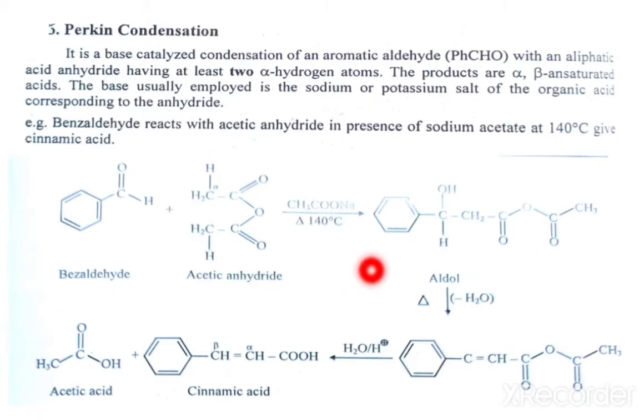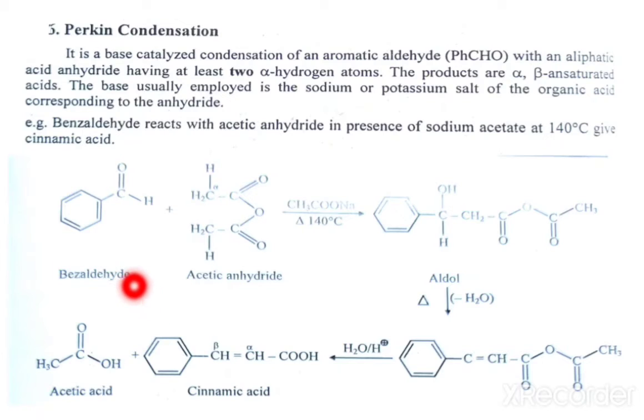The products are the alpha beta unsaturated acids. The base usually employed in this reaction is the sodium or potassium salt of the organic acid corresponding to the anhydride. That is the statement of the Perkin condensation.